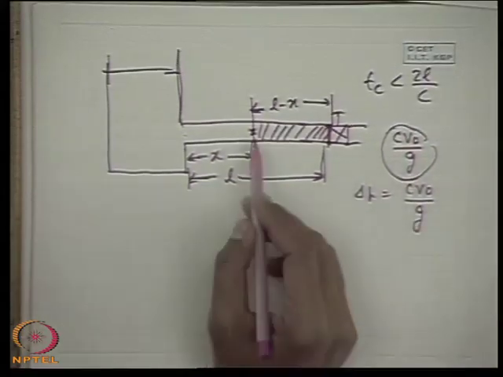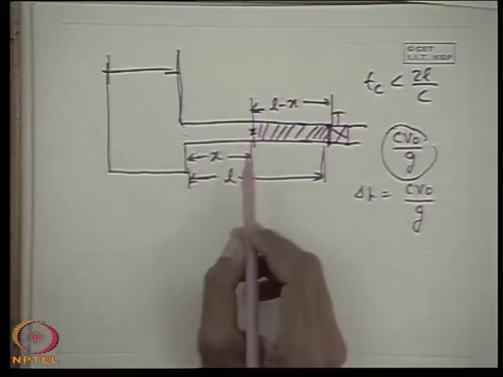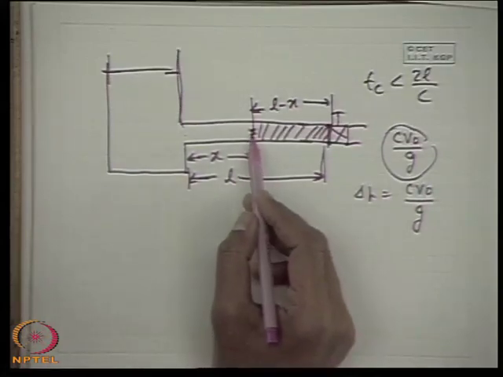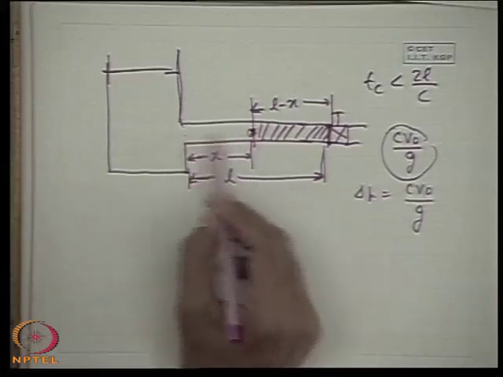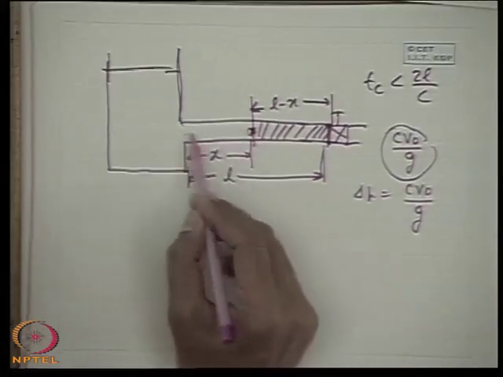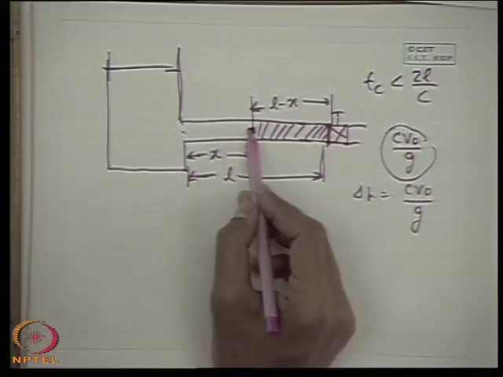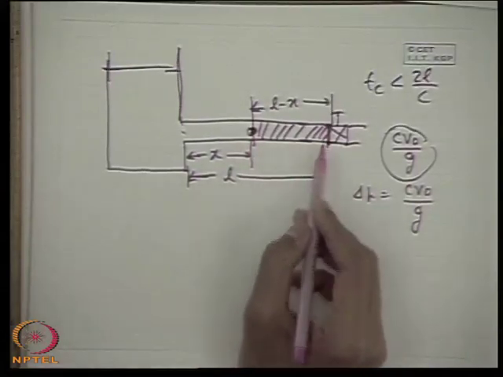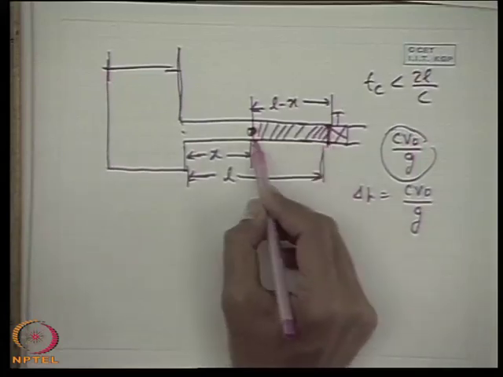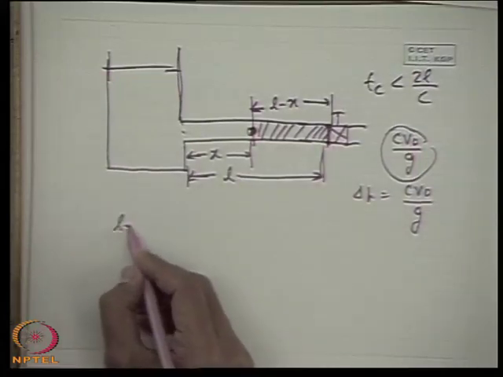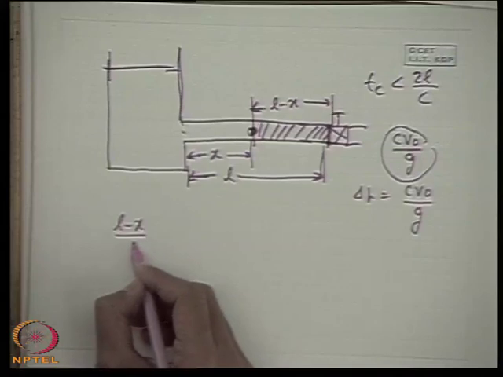This can be found by equating the time taken by the reflected wave to move from this position to the reservoir and come back with the time required for the pressure to be generated here. The first wave will reach here at time L minus x by c.